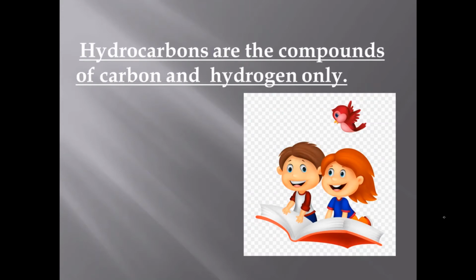So the question comes up: what is a hydrocarbon? Hydrocarbons are basically the compounds of carbon and hydrogen only. Do remember that the carbon and hydrogen compounds are called hydrocarbons. Hydrocarbons are essential and present in almost every part of our daily lives, be it the cooking gas, the petrol, diesel, or the pencil which we use, the graphite. They are all forms of hydrocarbons. They are the compounds of carbon and hydrogen only.